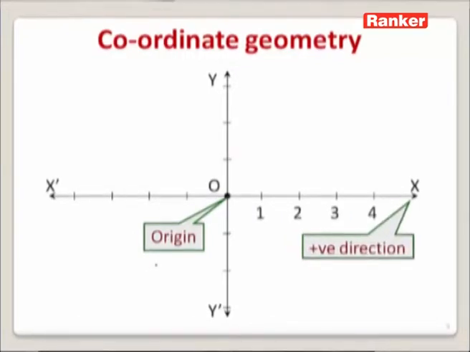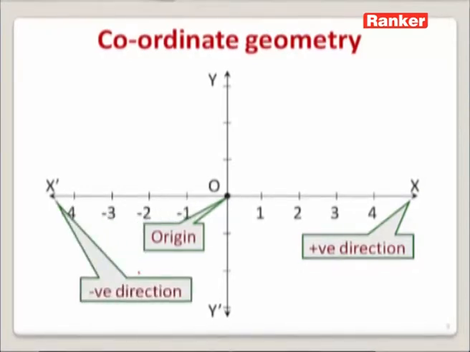Now let us find out the positive direction of the x-axis. The region that starts from 0, or you can say O to X, is known as the positive direction of the x-axis. So we need to calibrate the positive direction of the x-axis with integers 1, 2, 3, 4 like that. We can even calibrate -1, -2, -3 and so on in the negative direction of the x-axis, that is, on the left-hand side of 0.